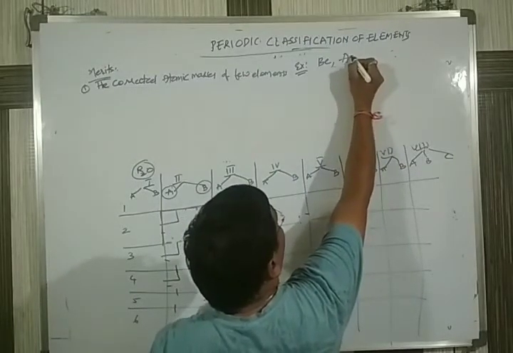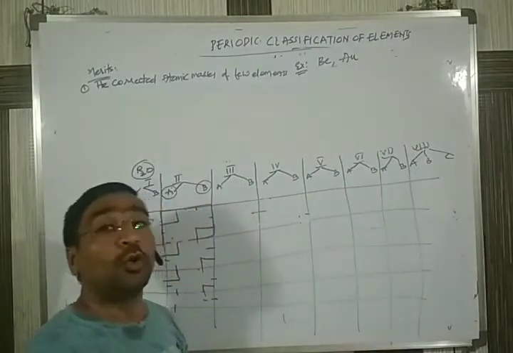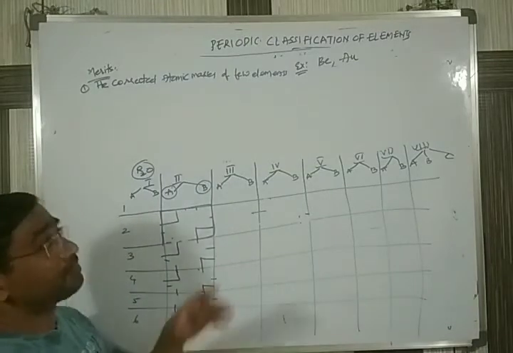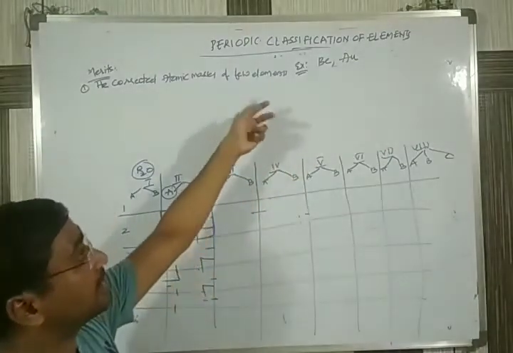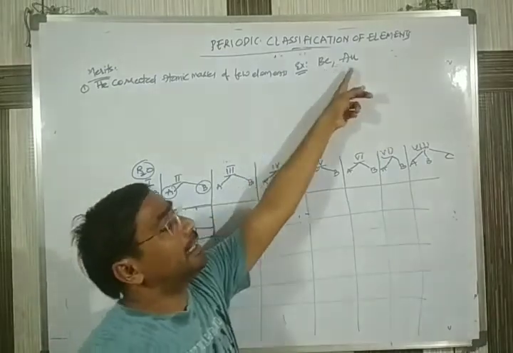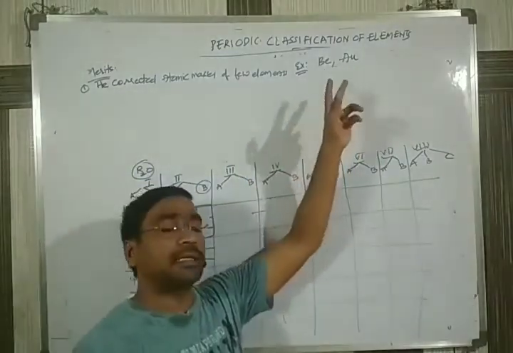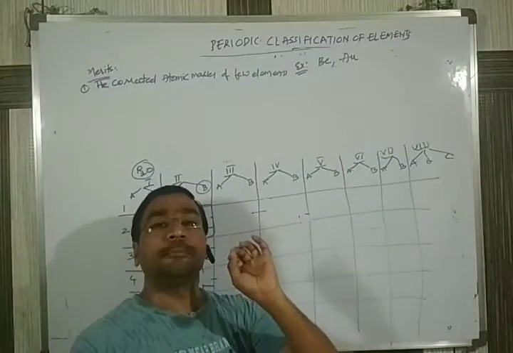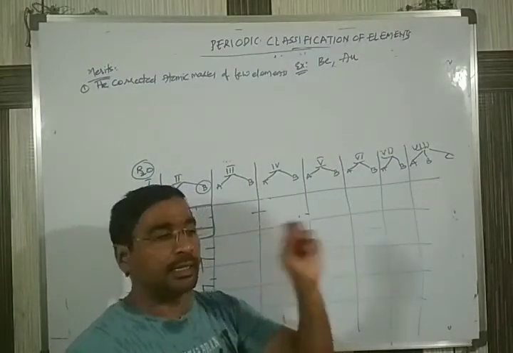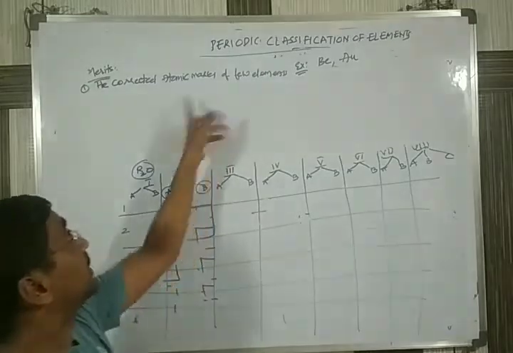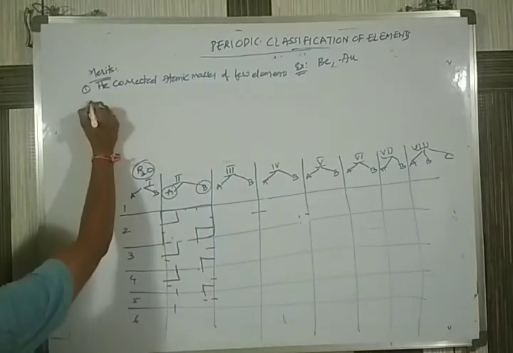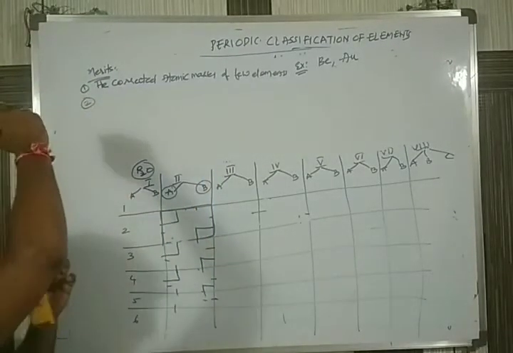Next one we can have Au. Au means gold. He arranged a few of the elements like beryllium and gold. Whichever elements he corrected, the correction he did was 100% correct. So this is the first merit.